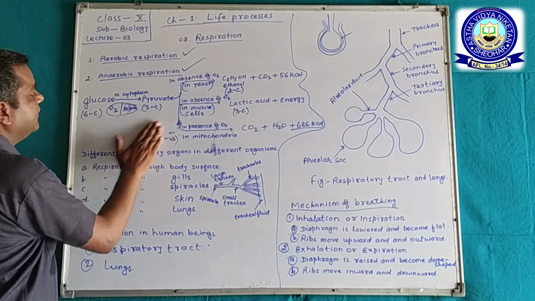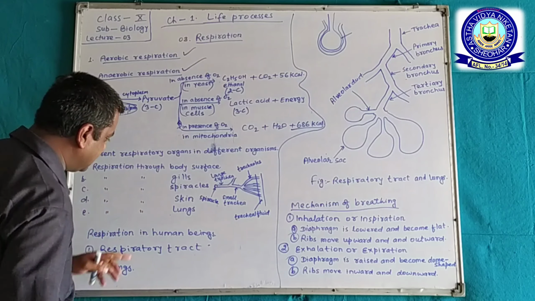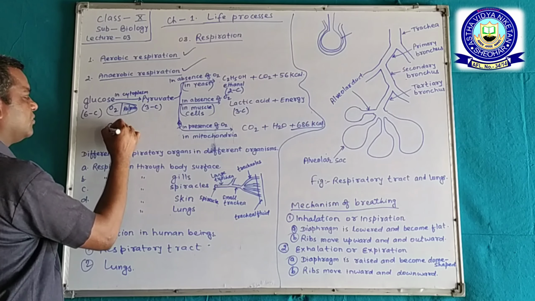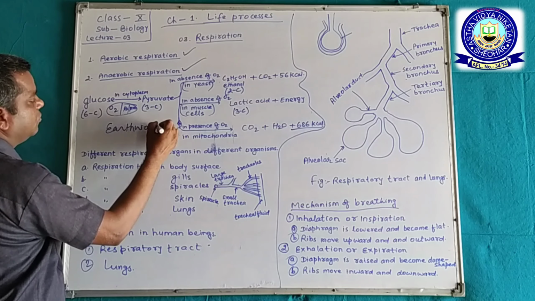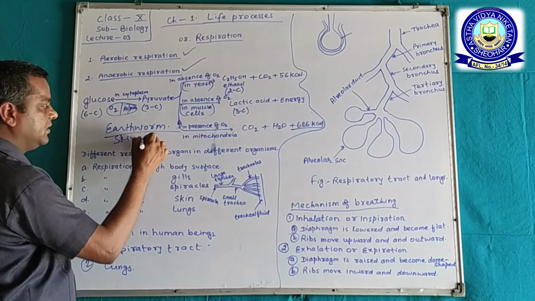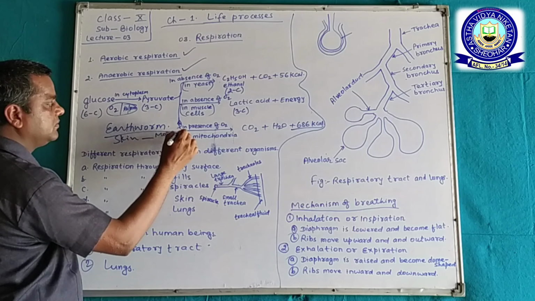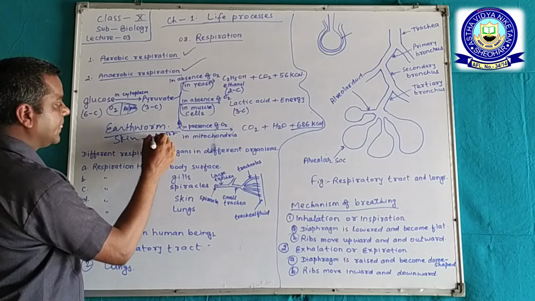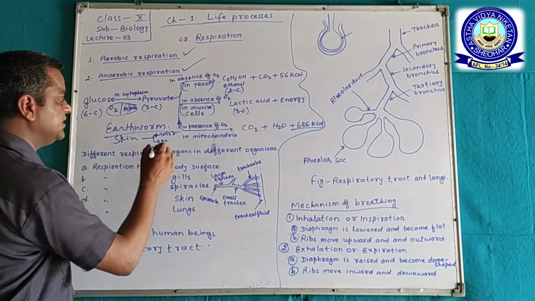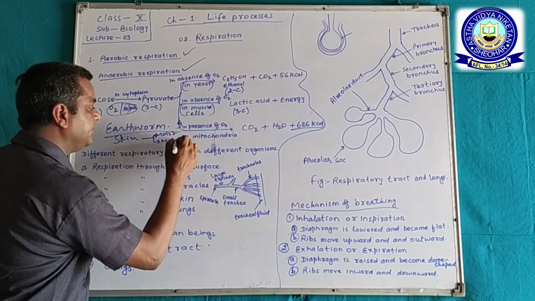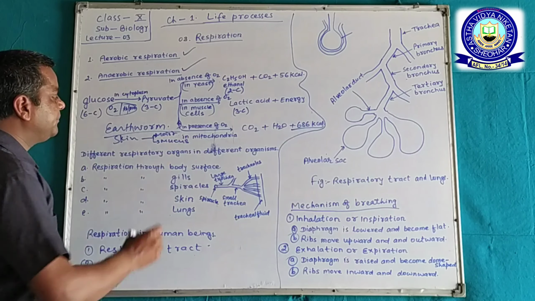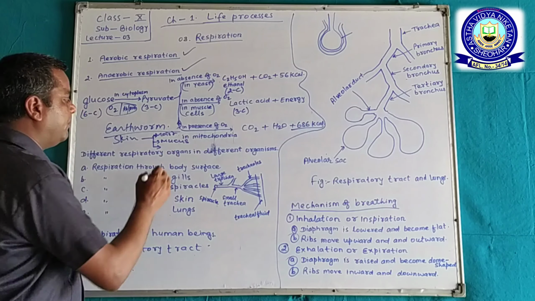Actually, we discuss respiration through skin mainly in the earthworm. Okay, in the earthworm, skin is moist. A gland is present in the skin, and it secretes mucus that keeps it moist. Okay, and there are blood vessels